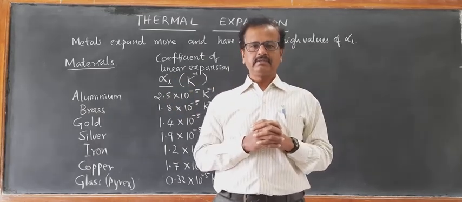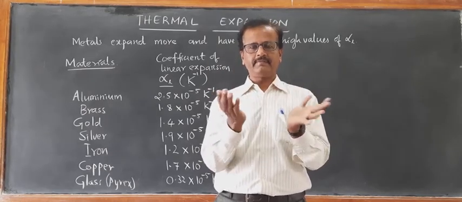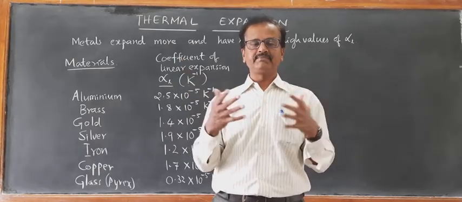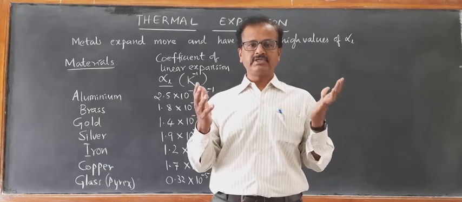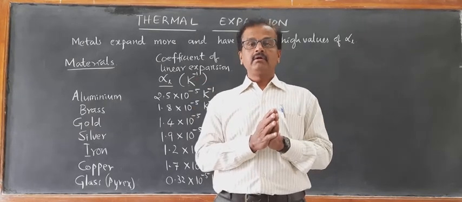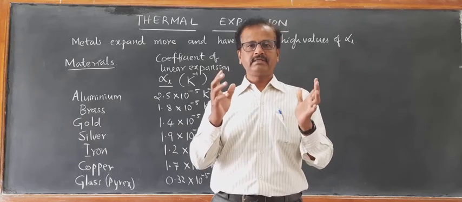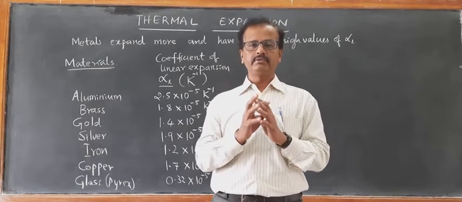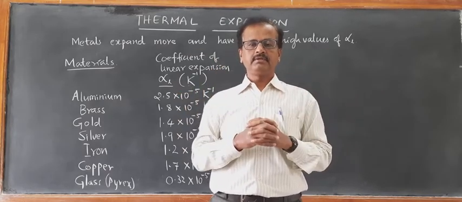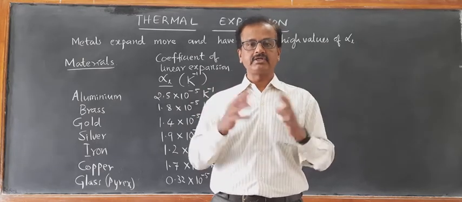If it is a plate, a rectangular plate or circular plate, if there is an increase in area due to increase in temperature, then we call it superficial expansion or areal expansion. If the bulk as a whole expands, suppose we take the example of a metallic cube or metallic sphere, due to rise in temperature, if the volume of the material expands, then we call